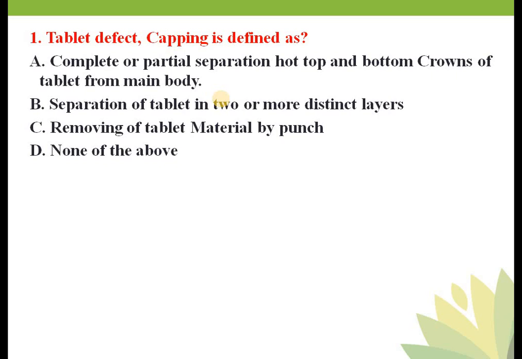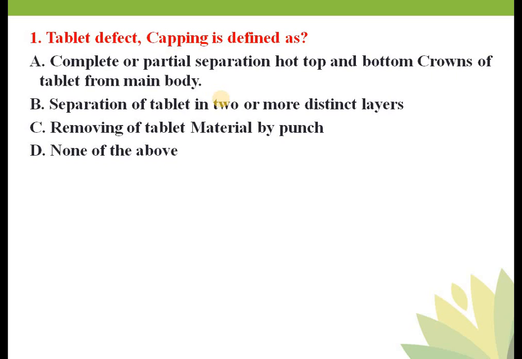Now what is meant by chipping? Chipping means breaking of tablet edges. So if there is a defect in the punching, there will be a breaking of the tablet edge, that is nothing but chipping. Now what do you mean by sticking? Sticking is the adhesion of granule material to the die wall. If the granule material is adhered or stuck to the die cavity, then we call it sticking.